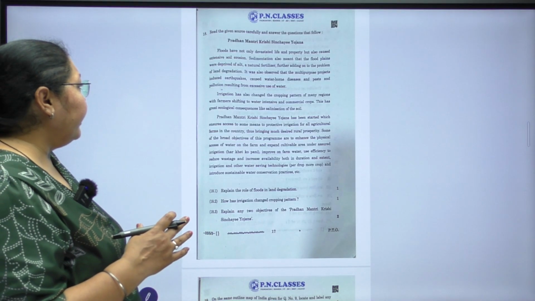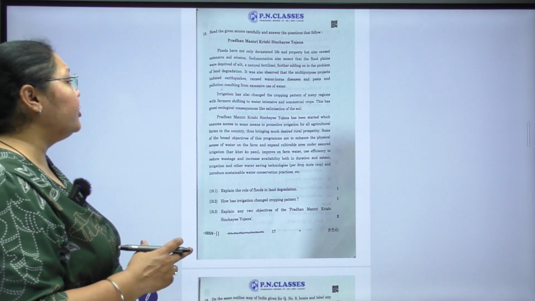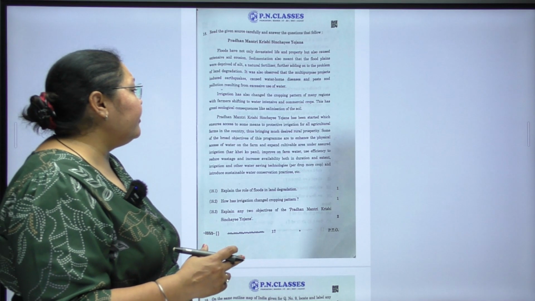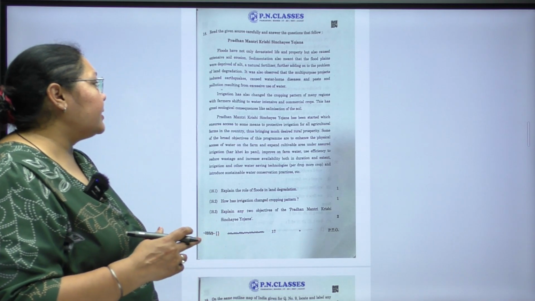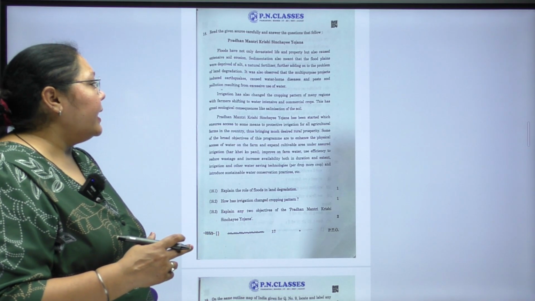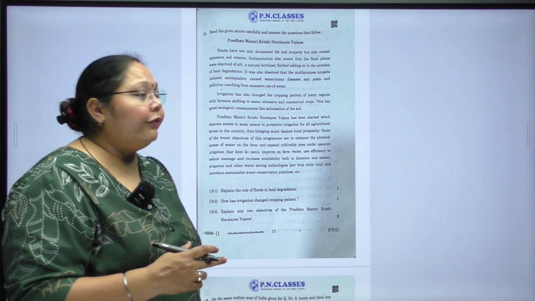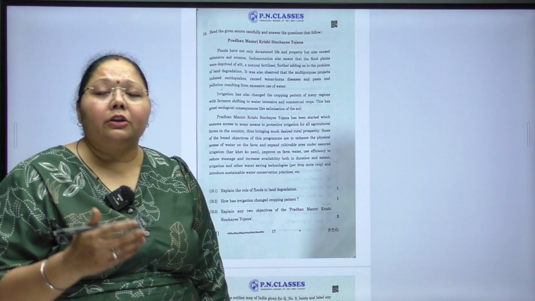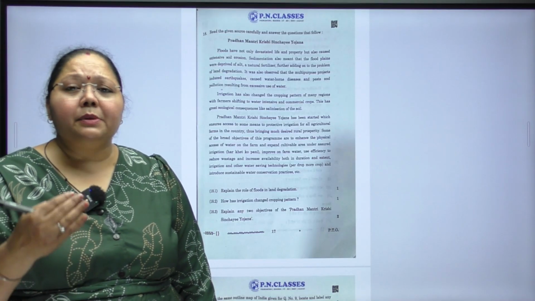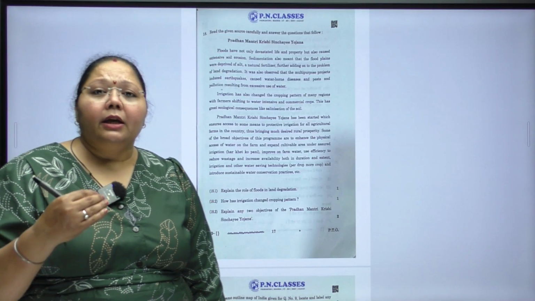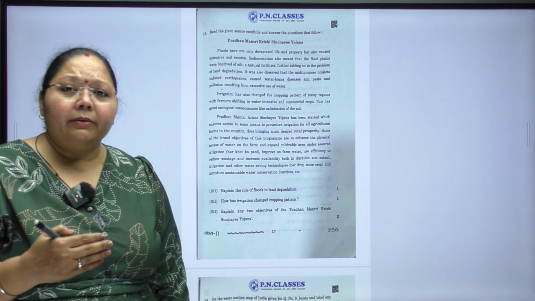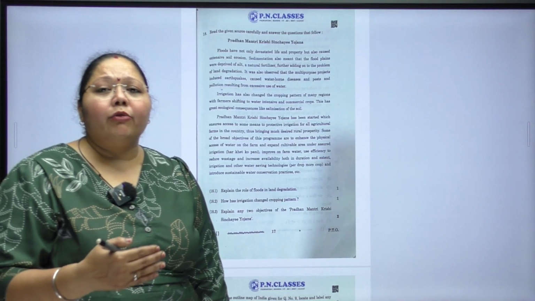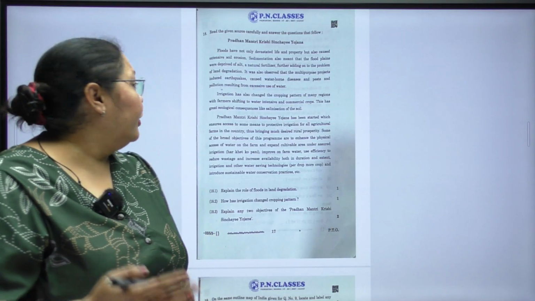Now the second paragraph says, irrigation has also changed the cropping pattern of many regions, with farmers shifting to water intensive and commercial crops. This has great ecological consequences like salinization of the soil. Salinization of the soil means the soil getting salinized, that is, becoming salty, right? So irrigation facilities are being given by the government so that the farmers can irrigate and give water to the crops which they are growing.